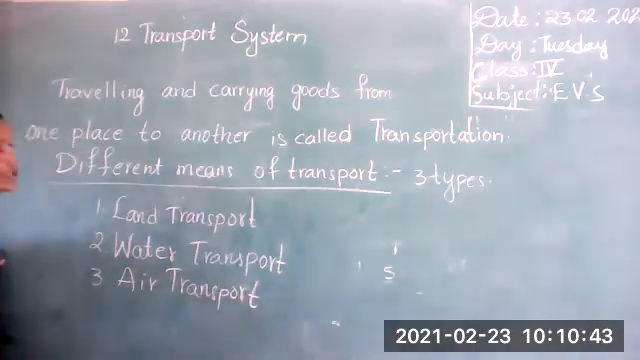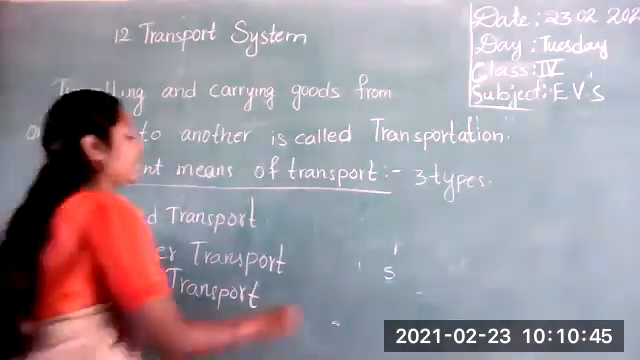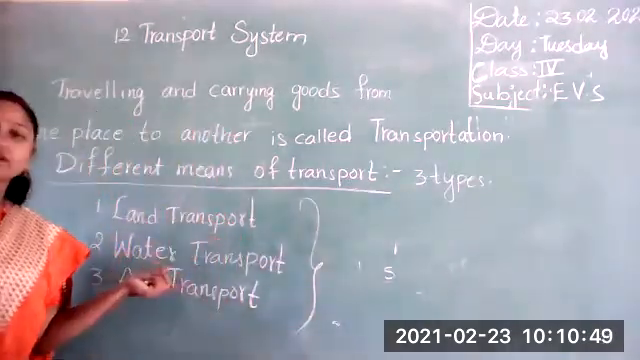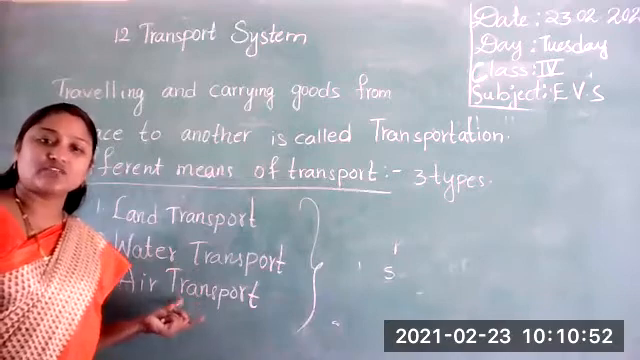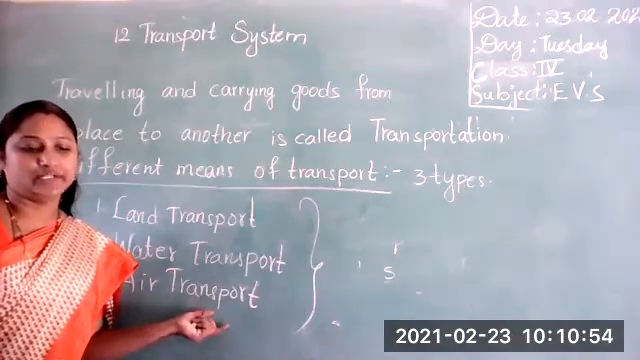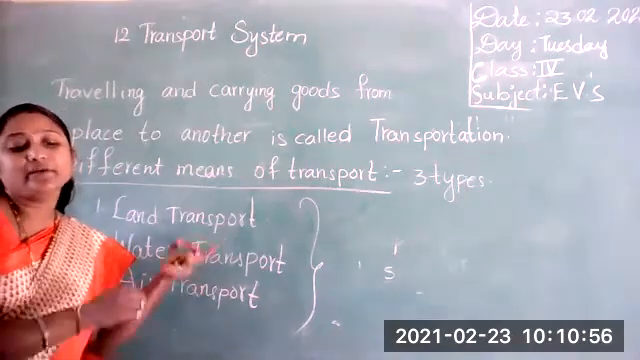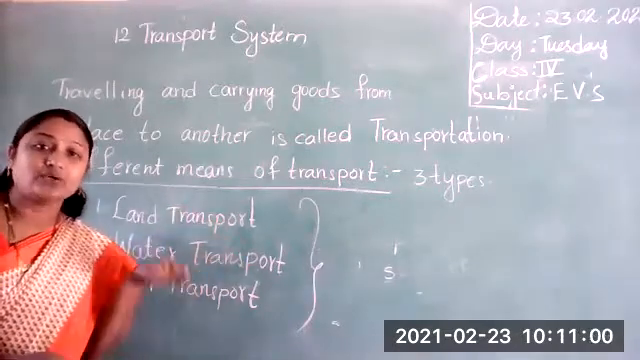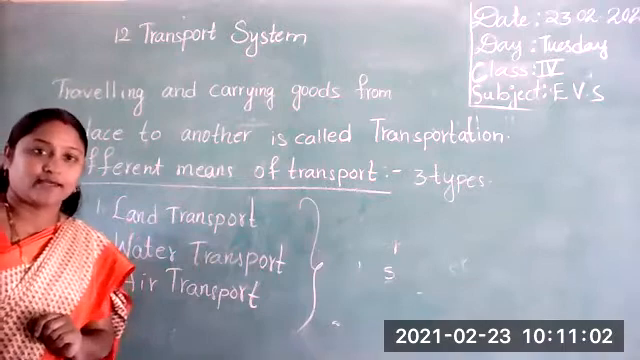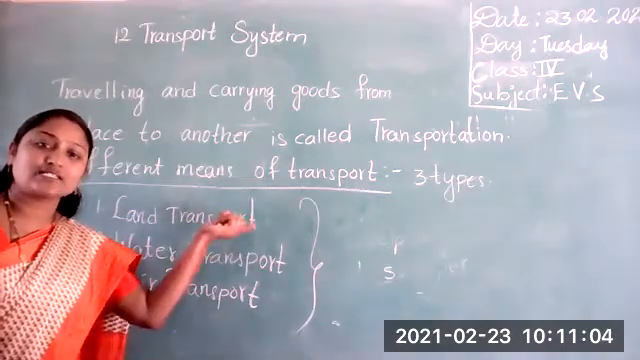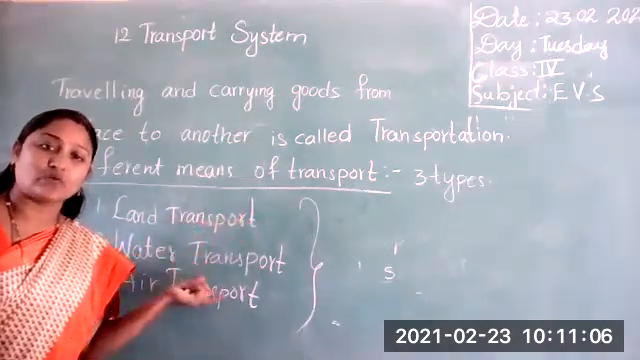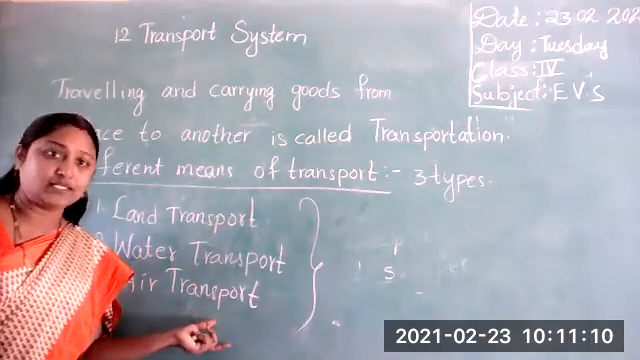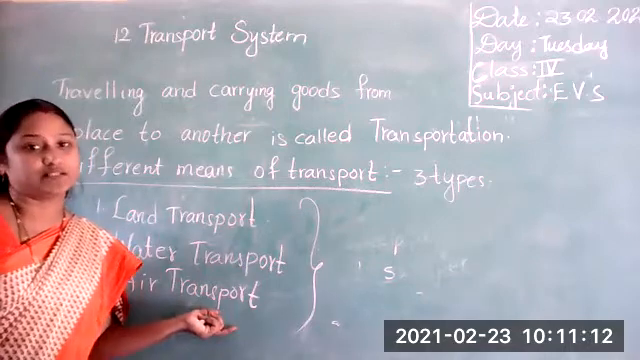How many types of transport are there here? Three types of transport. One is land transport, another is water transport, and the next one is air transport. Did you understand, children? Different means of transport are broadly classified into three types. First one is land transport, second one is water transport, third one is air transport.